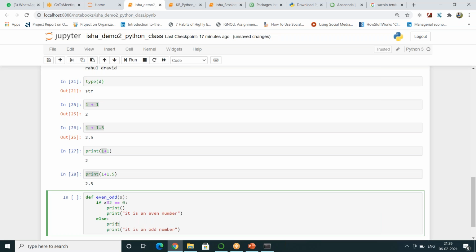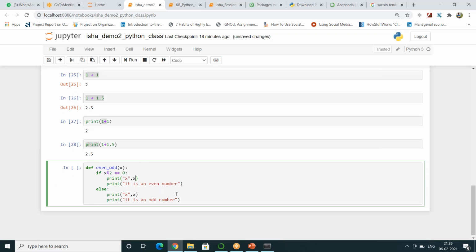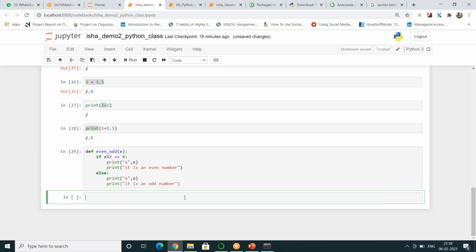So what we can do, we will print the x value. So print also, we have a lot of topics to discuss. We will go into that in detail, like what is the type of formatting that we can use within print. So for a moment, what we can do, print the value that is coming into this, and then I will show you why I am writing one x in double quotes and the other x as a variable. So let me do the same in the if condition as well. Okay, let me run this now.